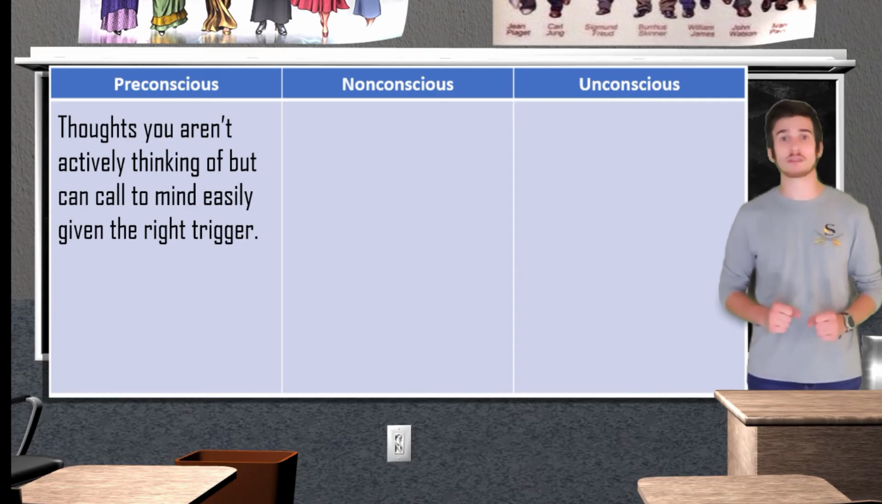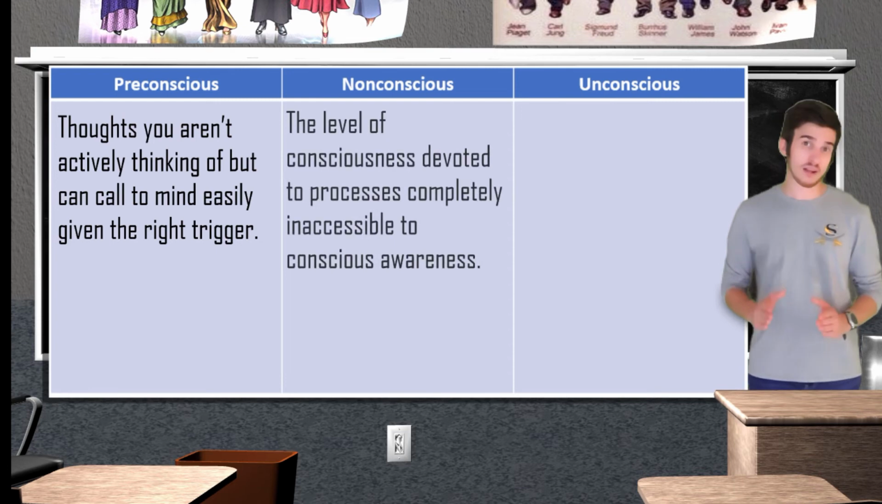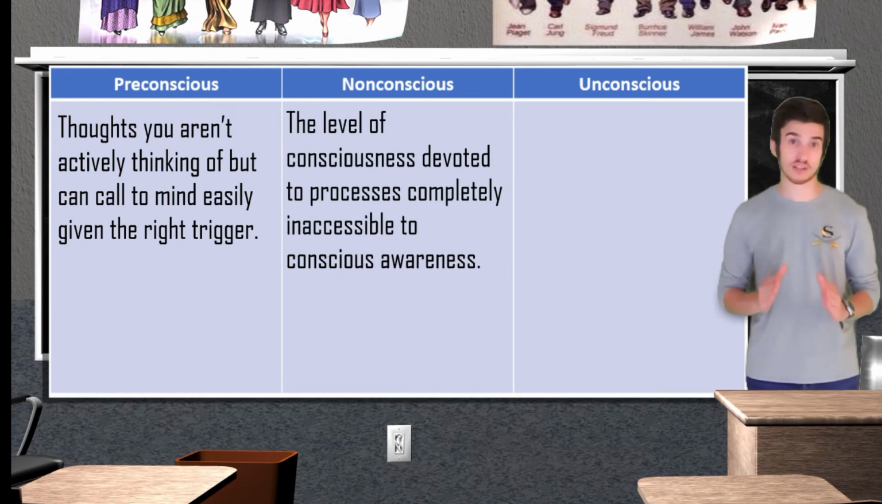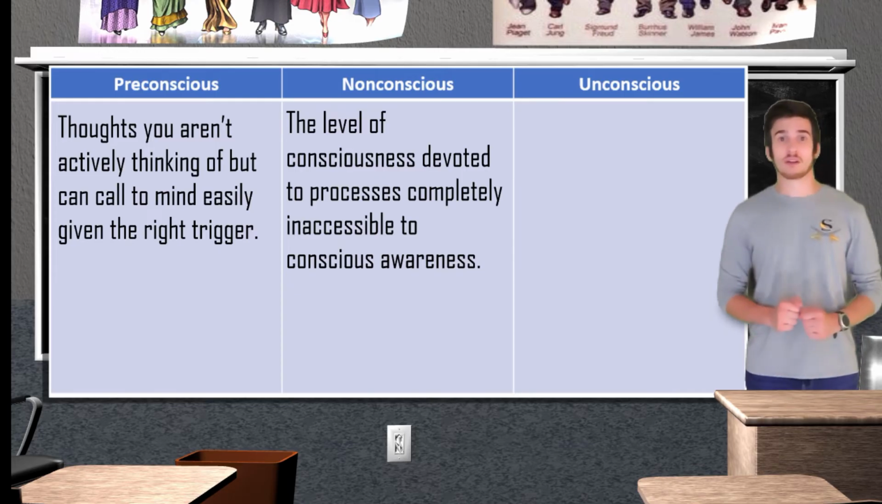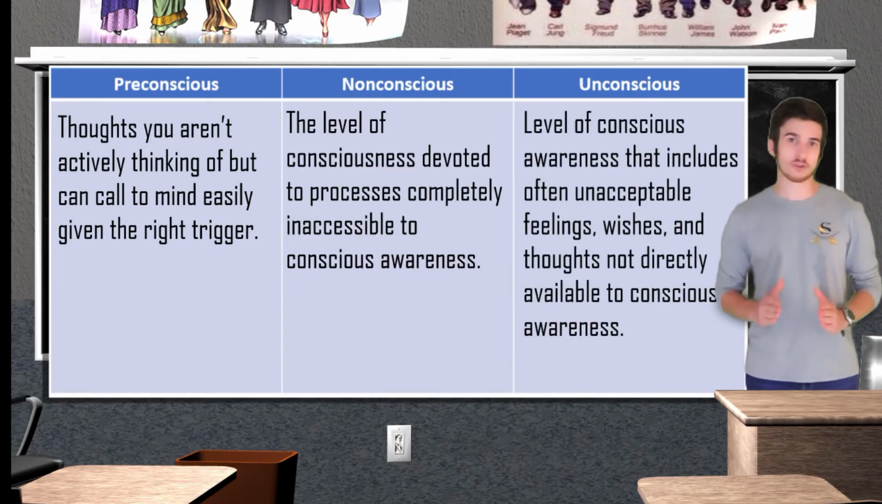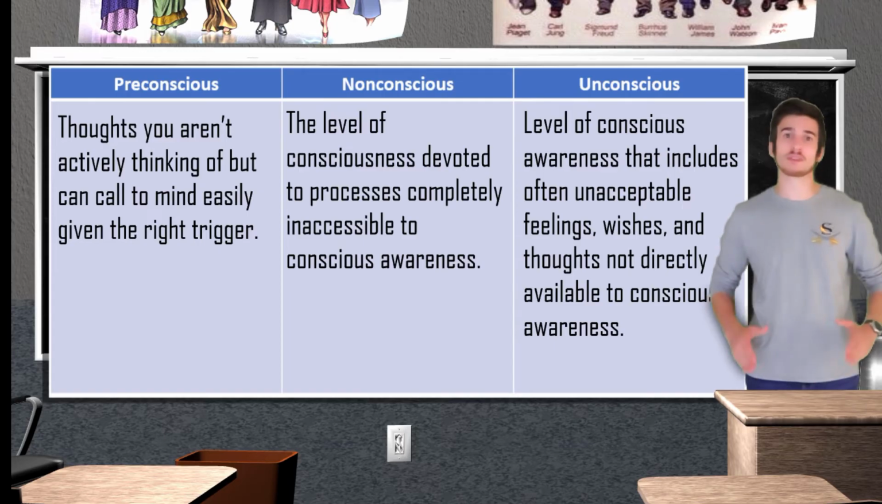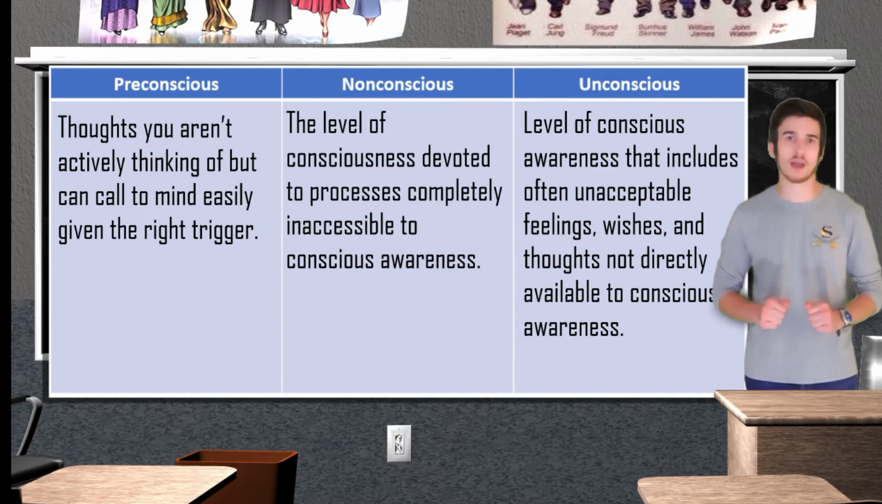The next level of conscious awareness is going to be the non-conscious level. The non-conscious is a level of conscious awareness devoted to processes completely inaccessible to consciousness. These are things such as blood flow, the secretion of hormones, and the lower level processing of sensations. And our third and final level of consciousness is going to be unconscious. Pioneered by Sigmund Freud, the unconscious mind is considered to be the level of consciousness that includes all of our repressed wishes and desires that are not directly available for conscious awareness. According to Sigmund Freud and other psychoanalysts, the unconscious mind plays a huge role in our behavior.